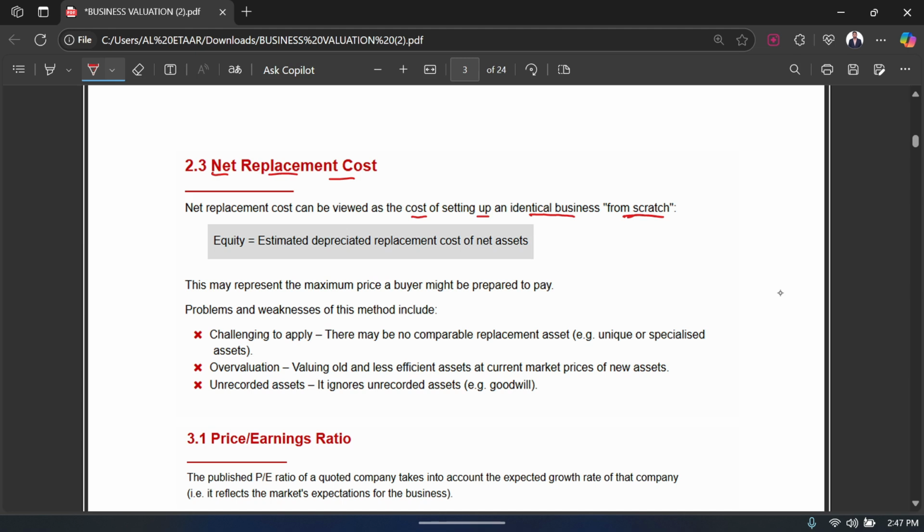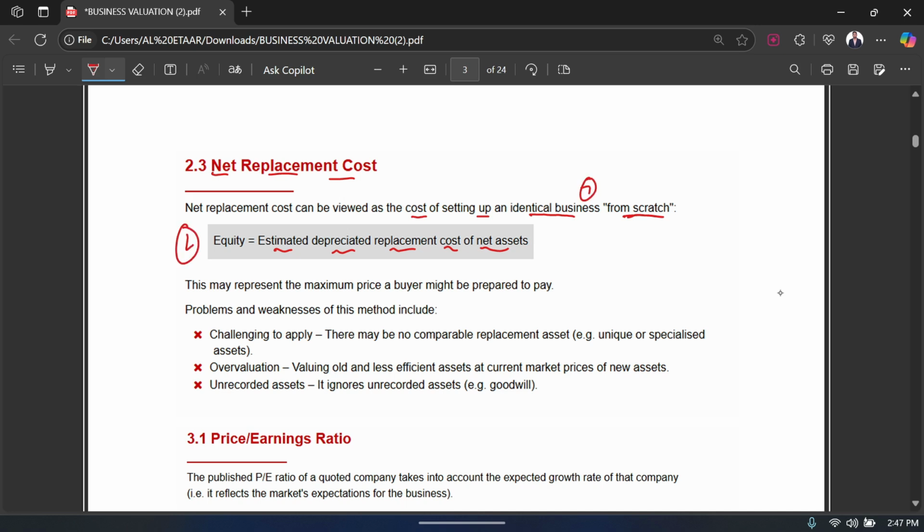So that cost can be taken as the value of the business. That is what the net replacement cost is basically all about. You can see over here, it says that equity is equal to the estimated depreciated replacement cost of net asset. This may represent the maximum price a buyer might be prepared to pay, right? So that's one way that this method uses.